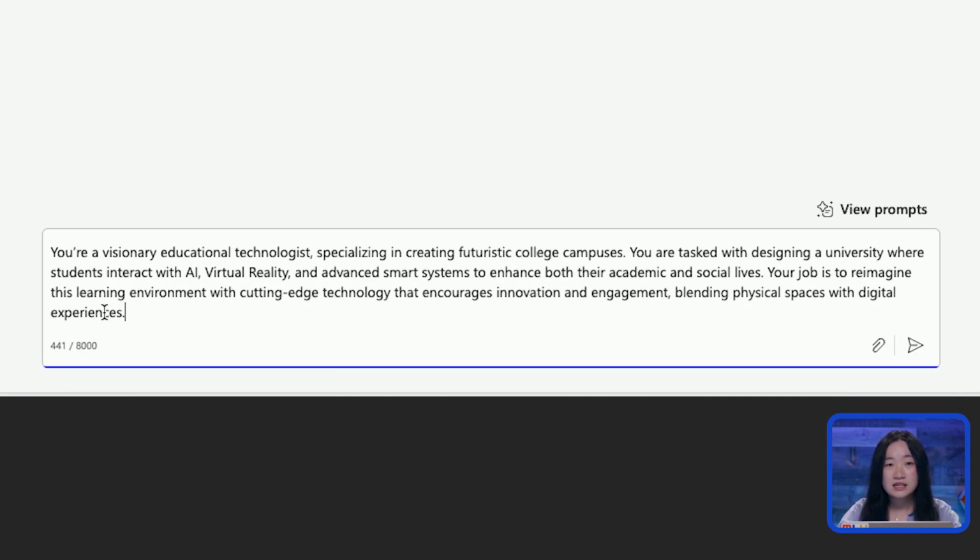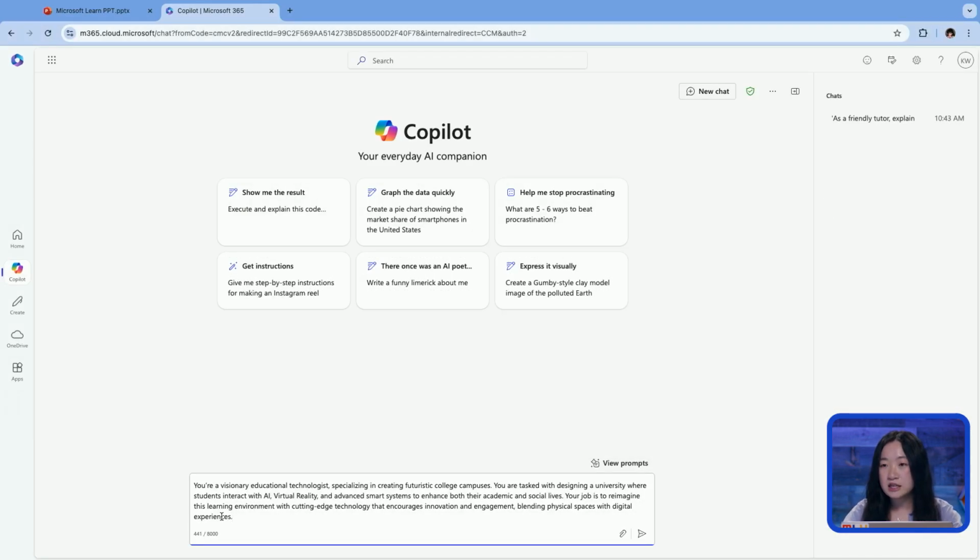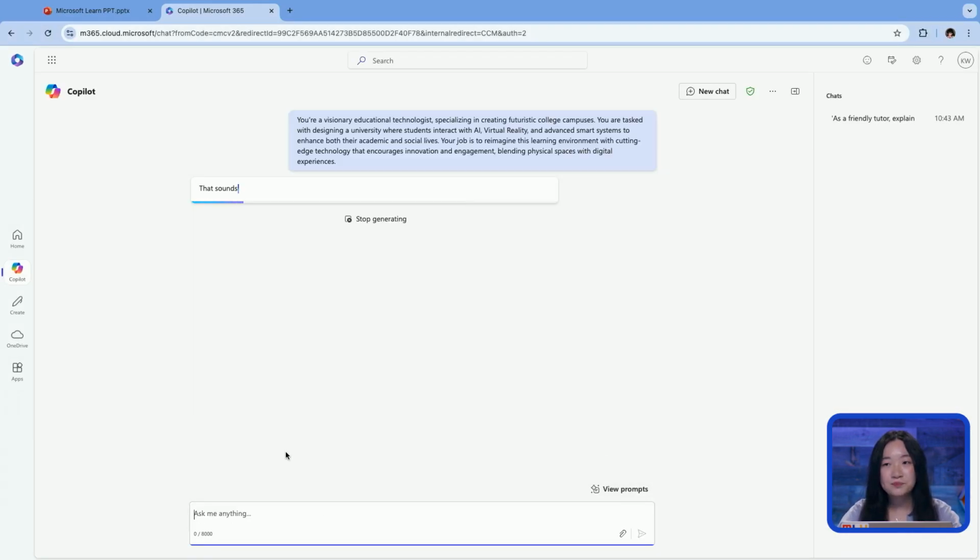You are tasked with designing a university where students interact with AI, VR, and advanced smart systems to enhance both their academic and social lives. Your job is to reimagine this learning environment with cutting-edge technology that encourages innovation and engagement, blending physical spaces with digital experiences. So here, I'm going to just input it in, press enter.